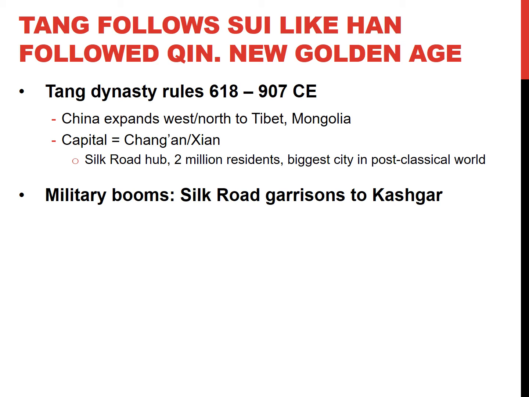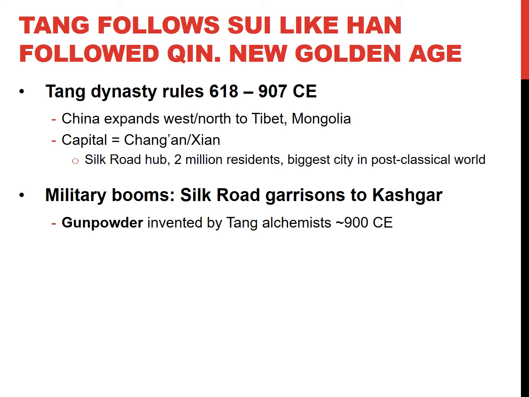They're also going to have military booms. This is another political change. They have this city called Kashgar. Kashgar is an awesome city. It's the westernmost city. You'll see it on the map that's coming up next. It's a prime location. It's basically the border of China. They need to protect the border, so they set up something called garrisons. Garrisons is just a fancy name for soldier. I feel like I want to have that on your quiz on Friday. So instead of saying the soldier in the army, he's a garrison in the army.